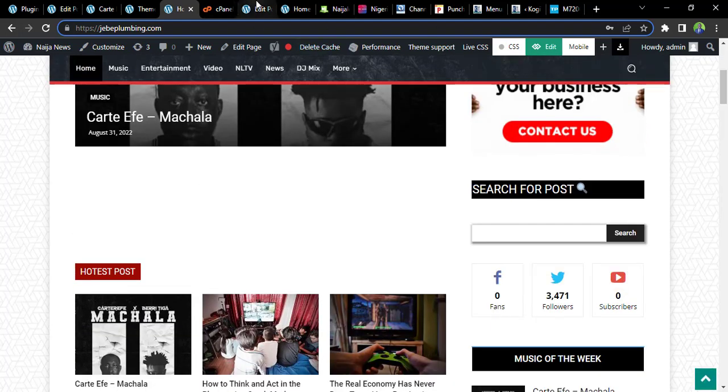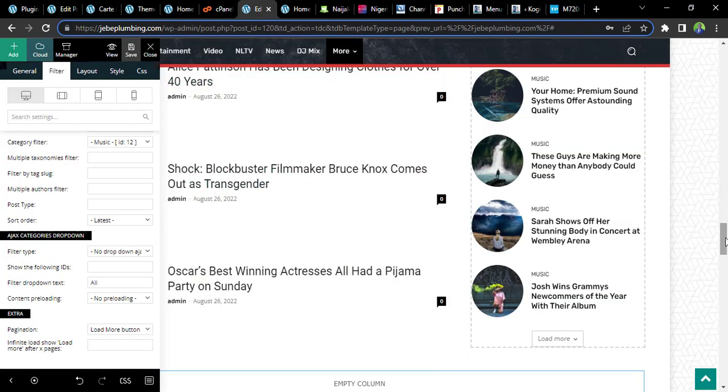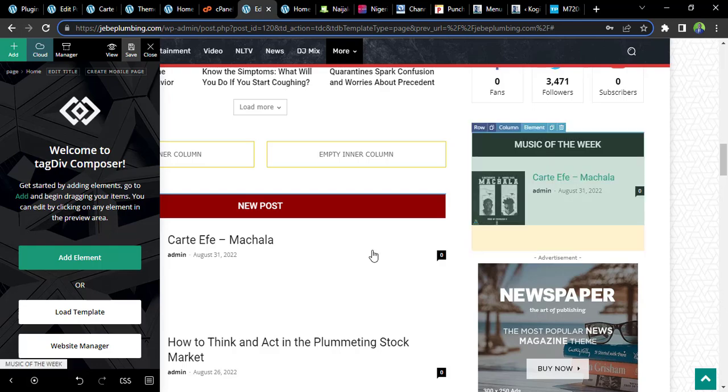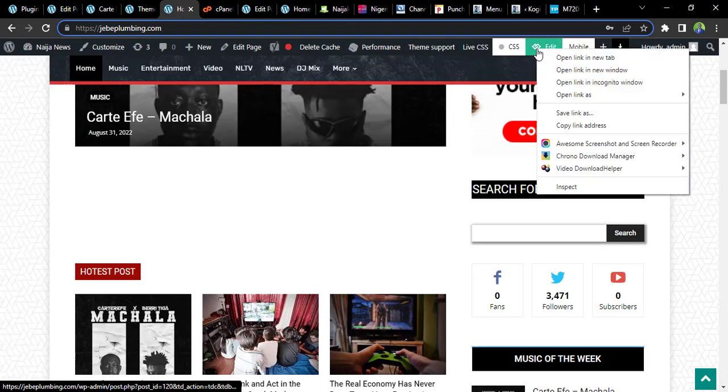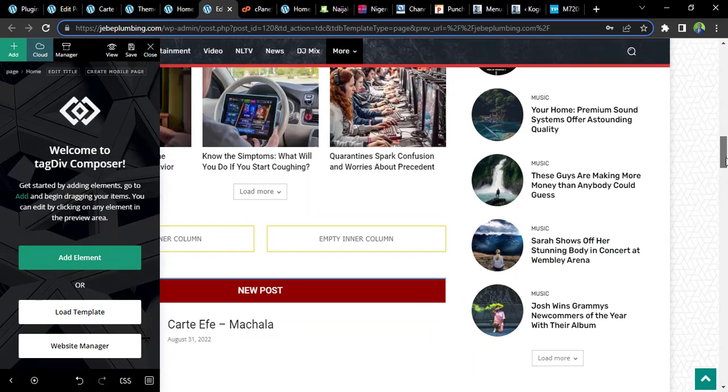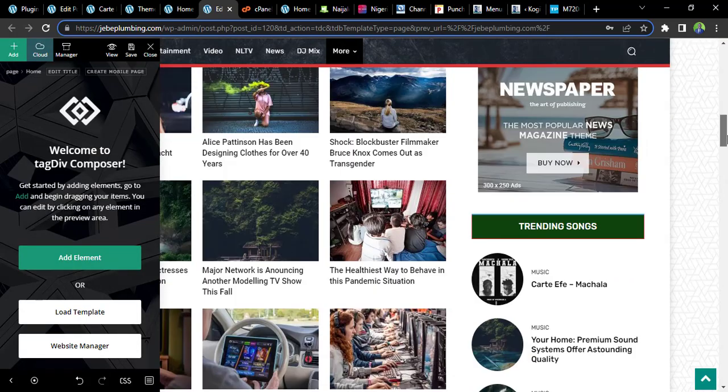So let's go back to our theme editor, and here it's still there, so let's just reload it. Let's open new. So now, I want to teach you how you can make the website responsive. What I mean by responsive is that you can have some design on your mobile and on desktop, on different area of it.